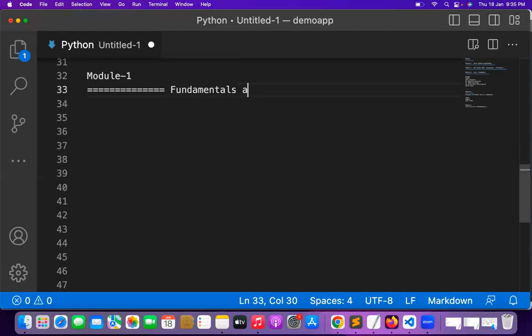Fundamentals according to Python programming. Any programming language has common programming fundamentals like variables, operators, data types, loops, conditions, functions, all these things, right? The syntax we use for those fundamentals in Python, we have to learn now. That is module 1.